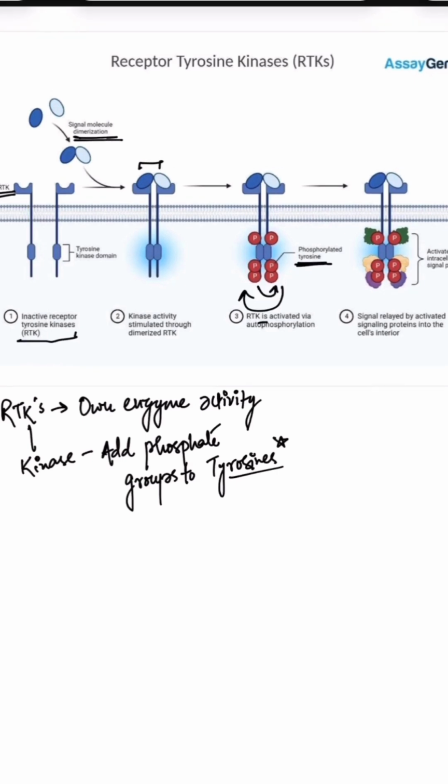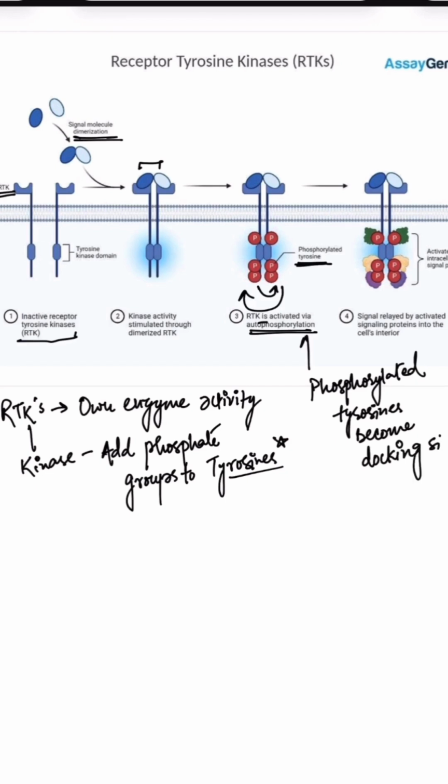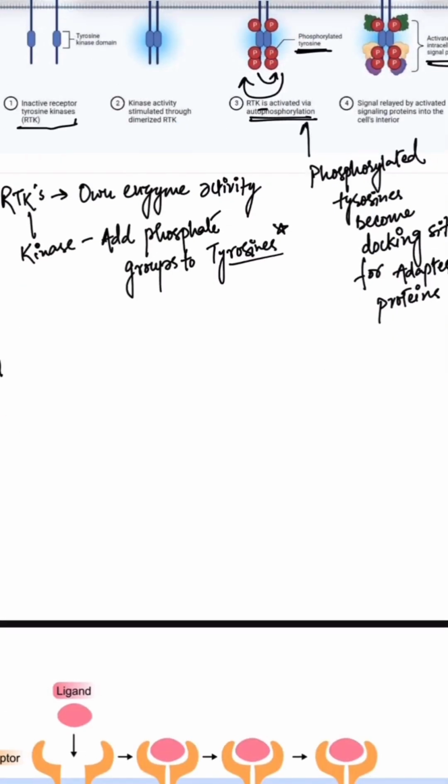One major route is activation of RAS, that is the MAPK pathway. Here, as you can see, RTK is activated by autophosphorylation, and tyrosine residues on it are getting phosphorylated, and they become docking sites for the adapter proteins, making an activated intracellular signal protein.